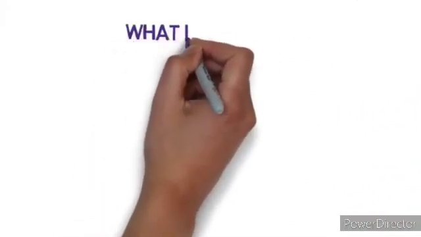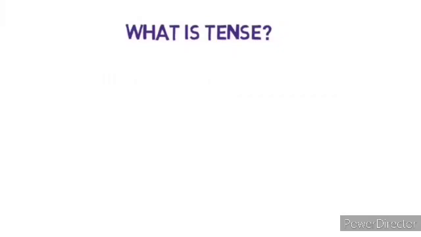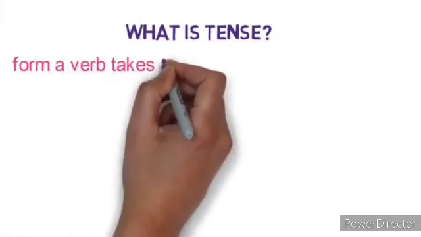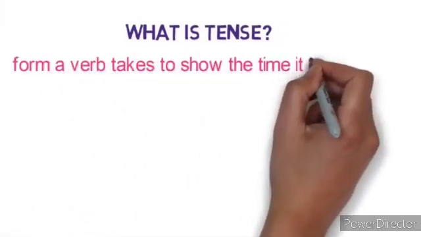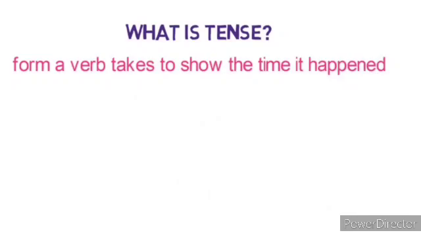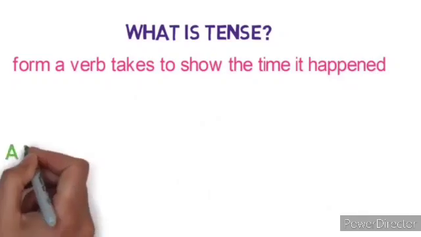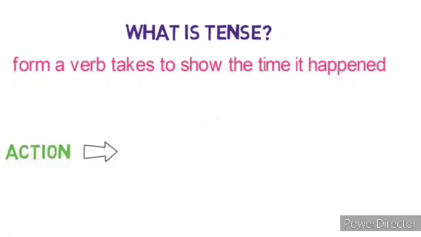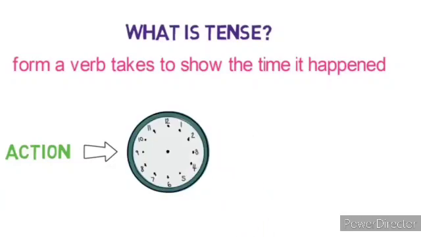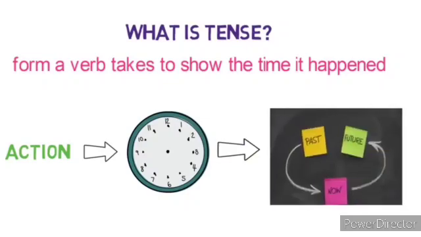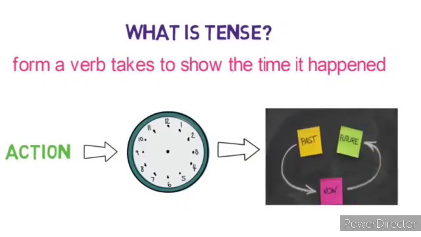What exactly is a tense? Tense is a form of a verb that shows the time it happened. It describes when an action happened with respect to its time. Now, children, the time of the action could be in past, present or in future.